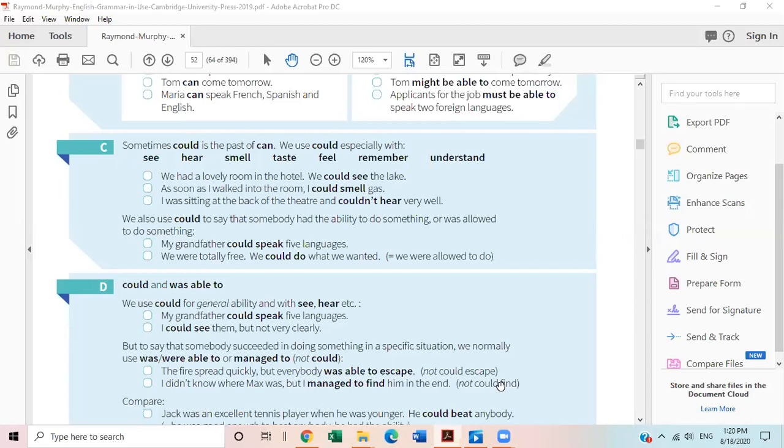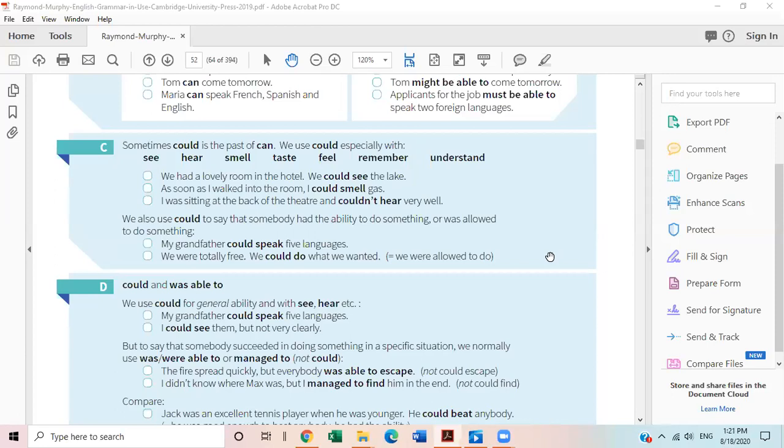As soon as I walked into the room, I could smell gas. Here could is the ability. You could smell something that was a bad smell or something threatening. I could smell gas, so I immediately went down and reported to the hotel management. So this is the contextual understanding.